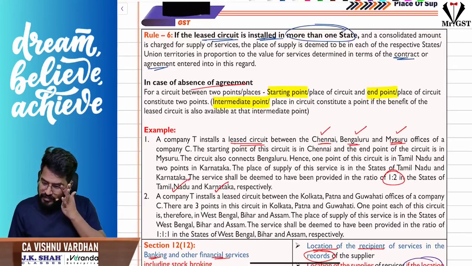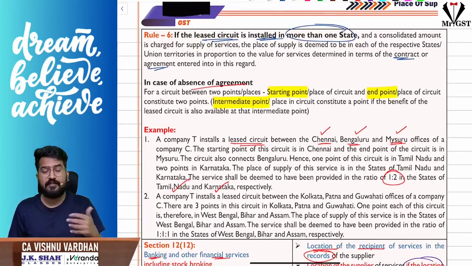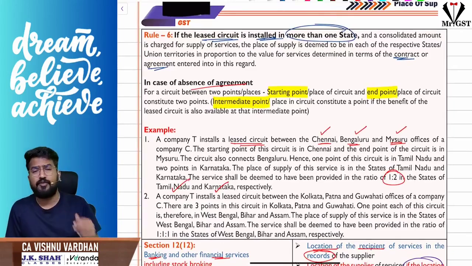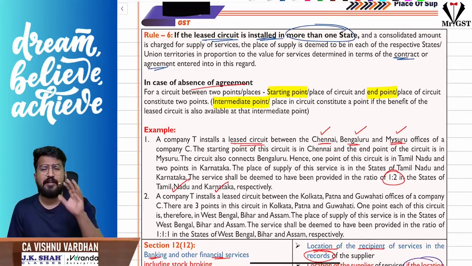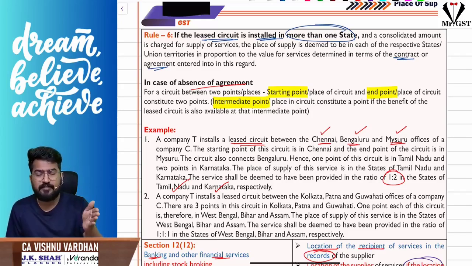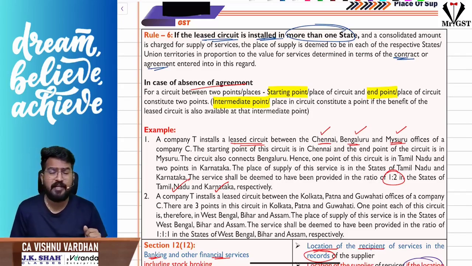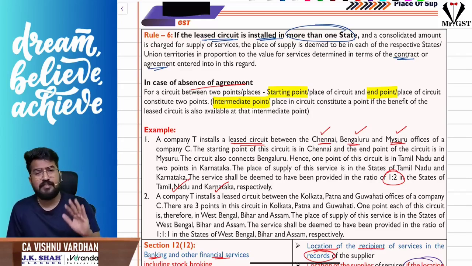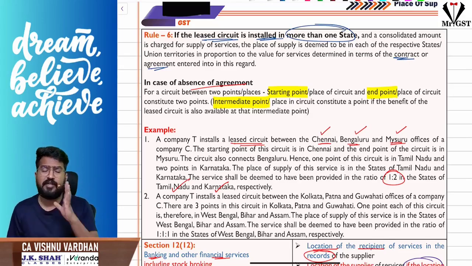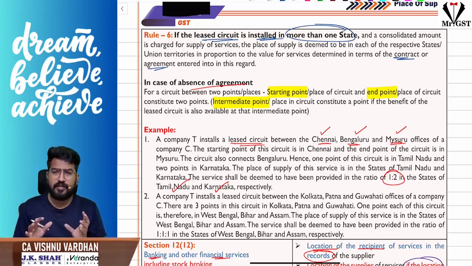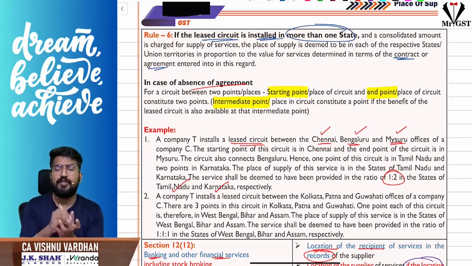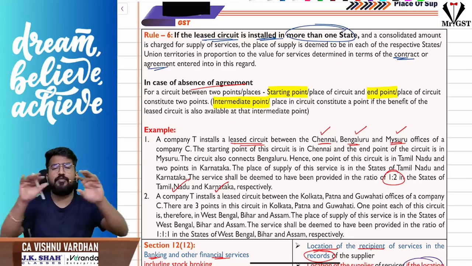Sir, now if these telecom services are provided in more than one state, where they are installing these leased circuits, each state will be a place of supply, where there is a point installed. There will be some starting point, ending point, or some intermediary point from which they will be extracting the benefits of this leased circuit. In such a case, wherever there is a starting point, ending point, and intermediate points, you count how many points are located in each state. In that proportion you distribute.